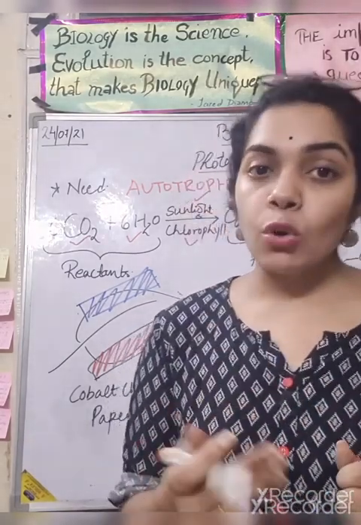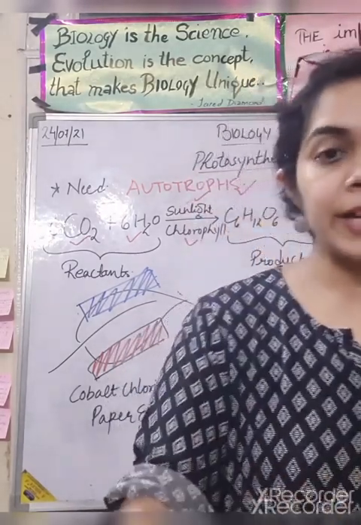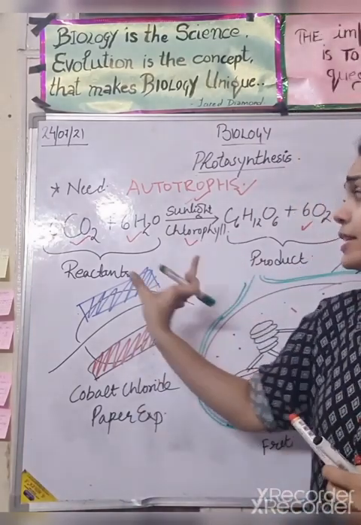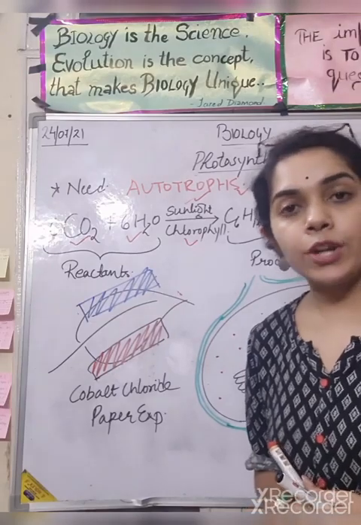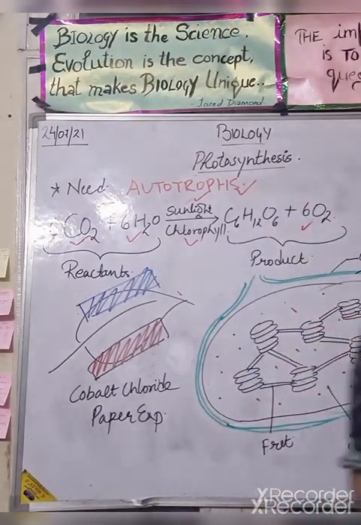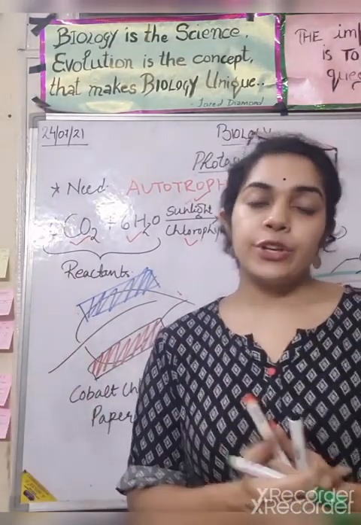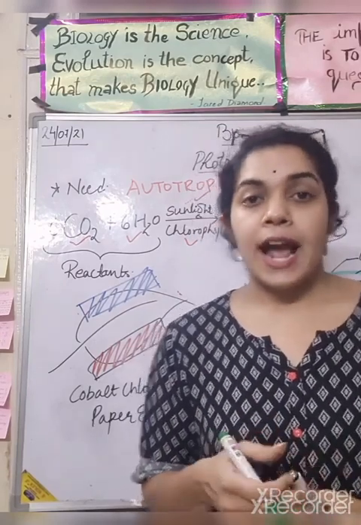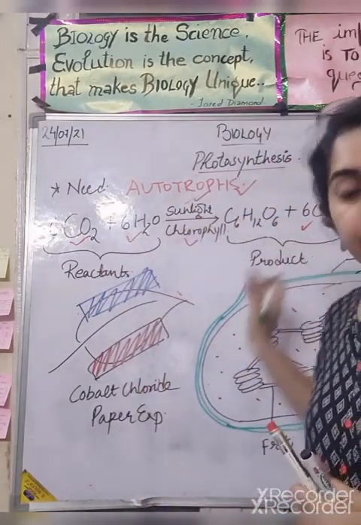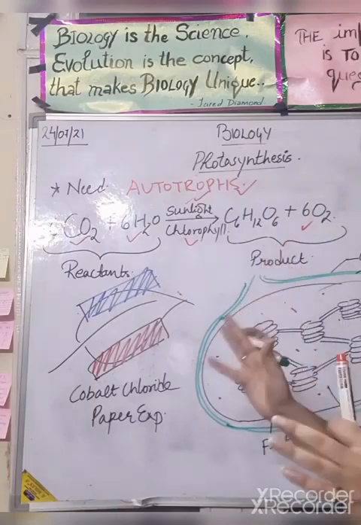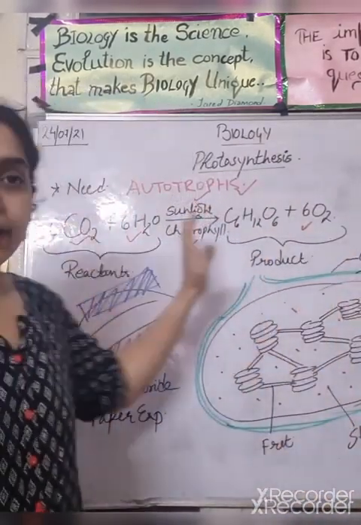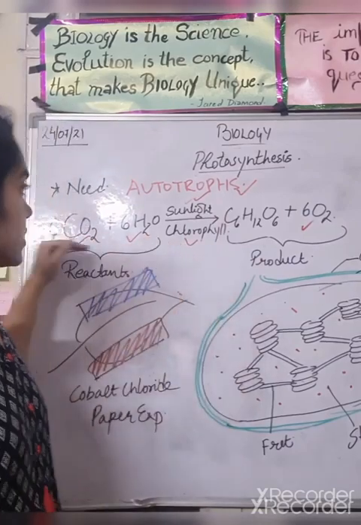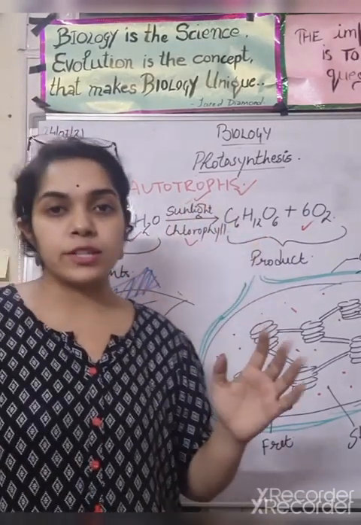What is chlorophyll? We will discuss that in detail. First, the reactants are carbon dioxide and water. Then the products are glucose and oxygen, right? And this is the equation, and it should be written like this in the same manner along with balancing. So this is the equation of photosynthesis.